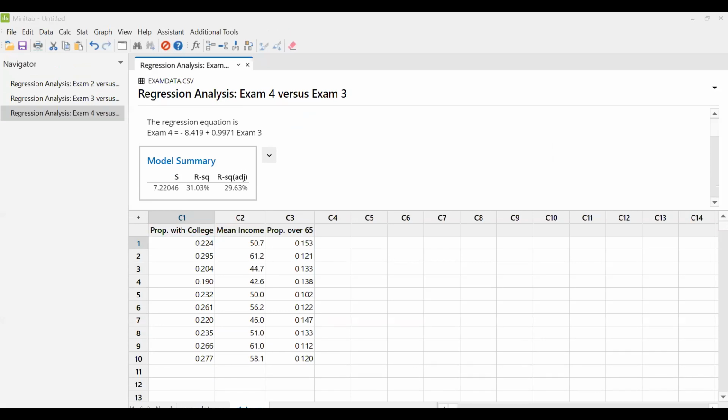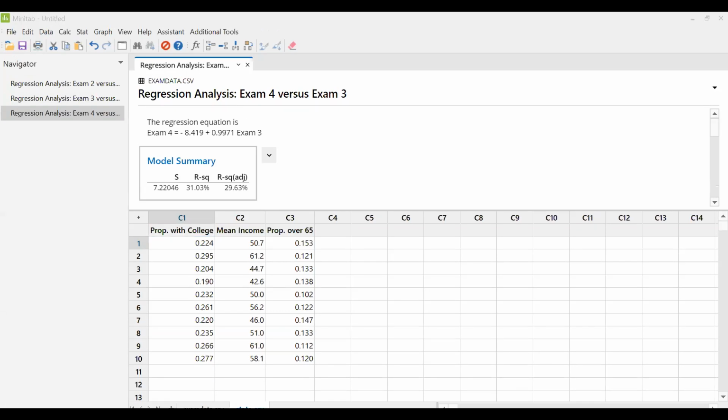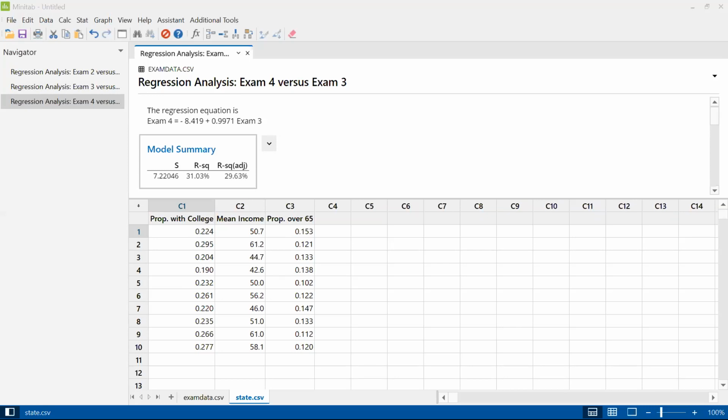But I actually knew which states these were. So like the first one on there is Pennsylvania, and then there's Virginia, South Carolina, Alabama, Texas, Illinois, North Dakota, Arizona, California, and Washington. So I tried to pick states from all around the country. And so the first column is the proportion of residents that have a college education. Now, this data is about 10 years old, but it hasn't changed that much. The second is the mean household income. And the third column is the proportion of residents that are over age 65.